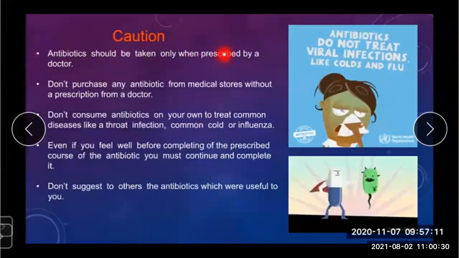Antibiotics should be taken only when prescribed by a doctor. Never take antibiotics on our own. Only take them when they are prescribed by a doctor. This is the first caution. Second, don't purchase any antibiotic from medical stores without a prescription from a doctor.